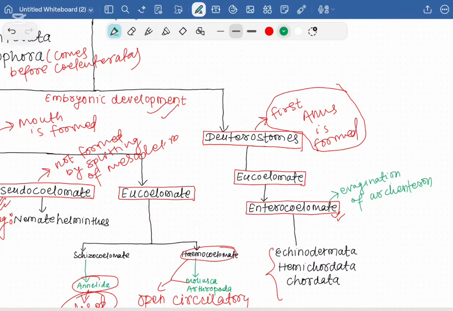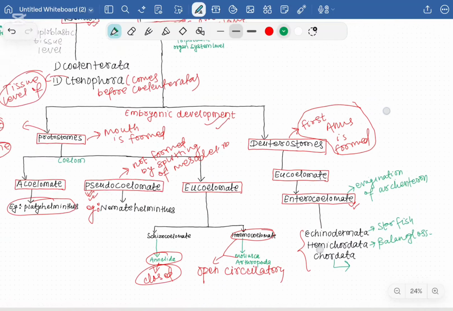The first one is the Echinodermata. The example is starfish, you all know. And the second one is the Hemichordata and Chordata. The example of Hemichordata is basically Balanoglossus. And the last one is the Chordata, where we all humans are present, right?